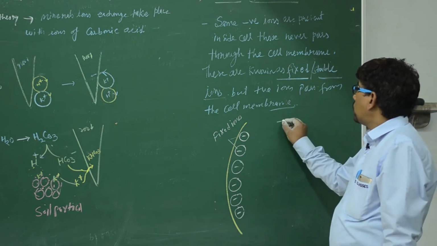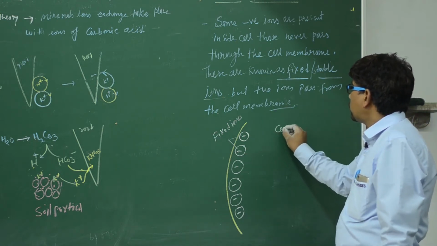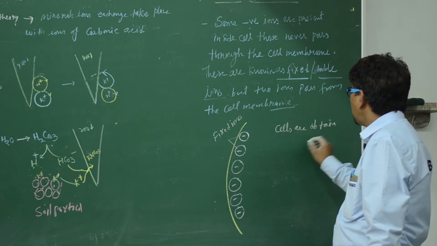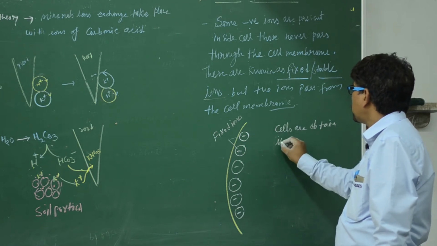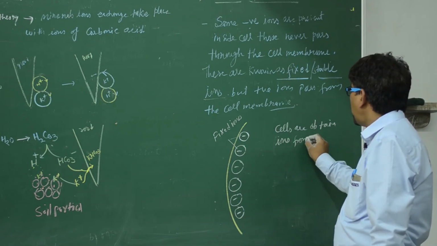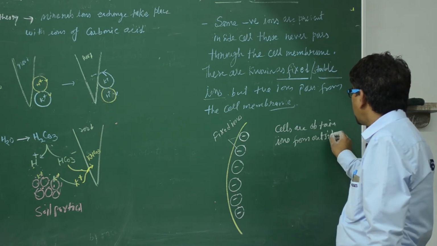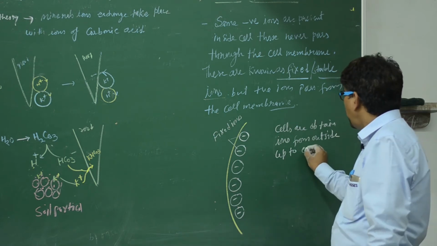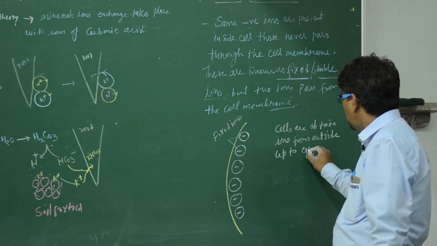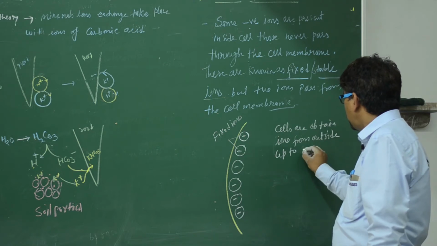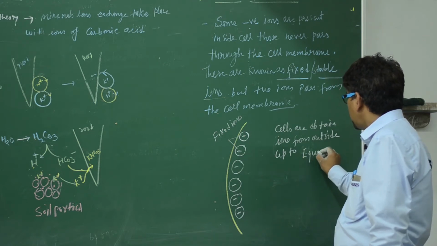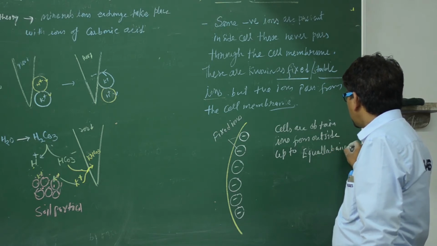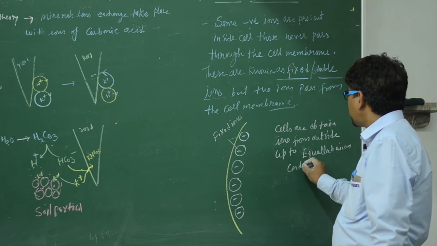So the cells obtain ions from outside up to the equilibrium condition.